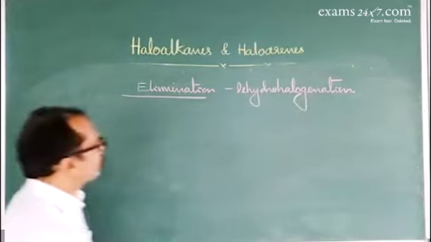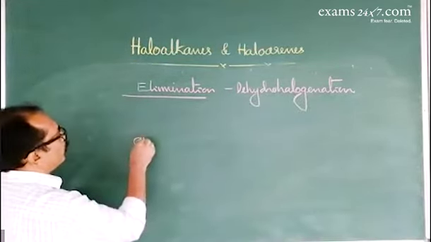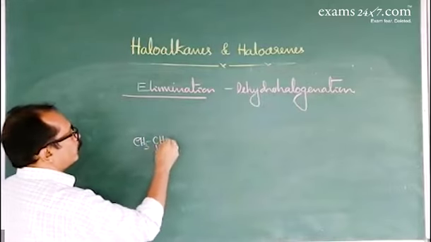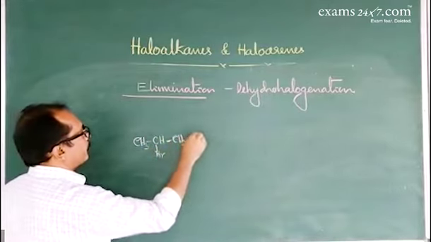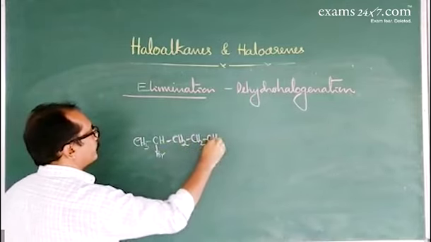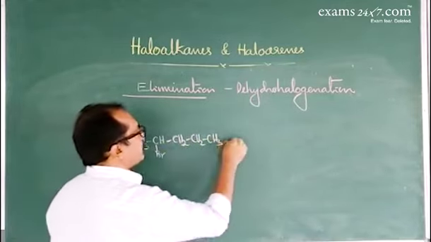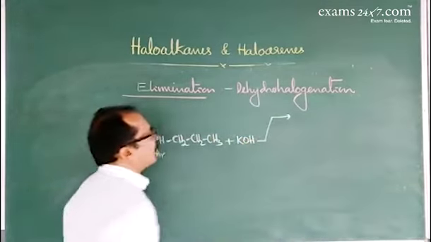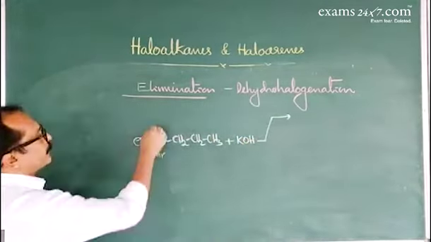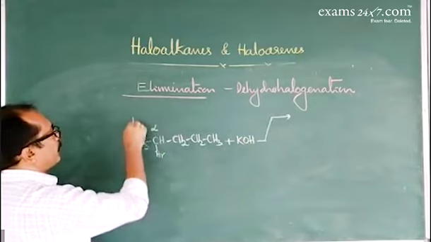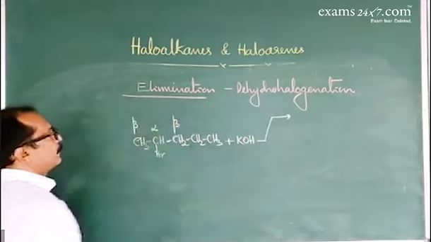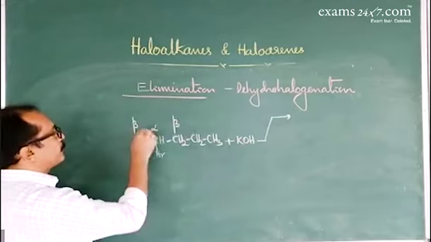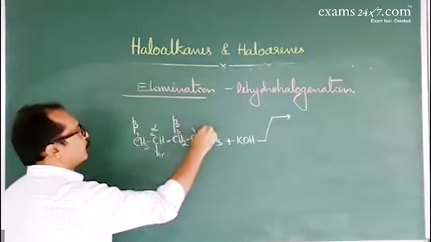Now, look here. If you consider 2-bromopentane on heating with alcoholic solution of potassium hydroxide. This is the alpha carbon atom. These two are beta carbon atoms. Beta elimination takes place. If you number the carbon atoms: first, second, third, fourth, and fifth.